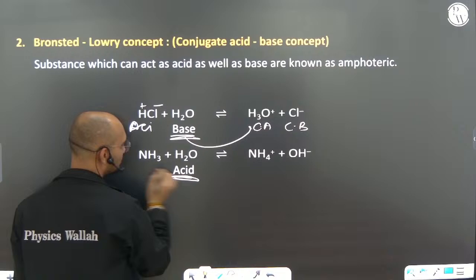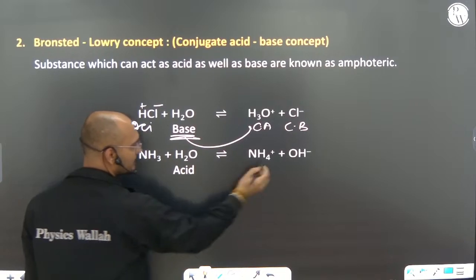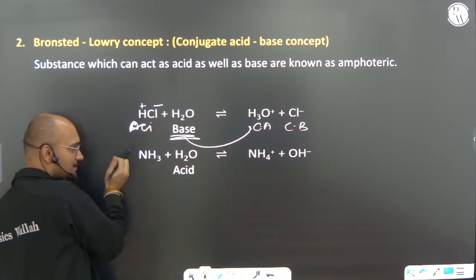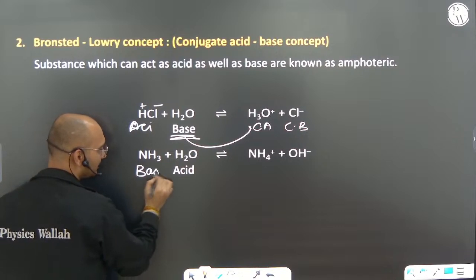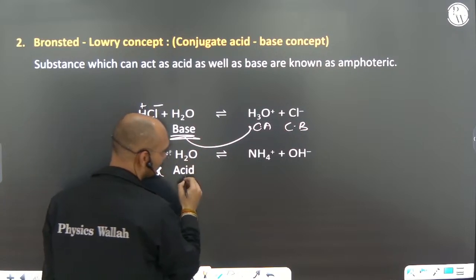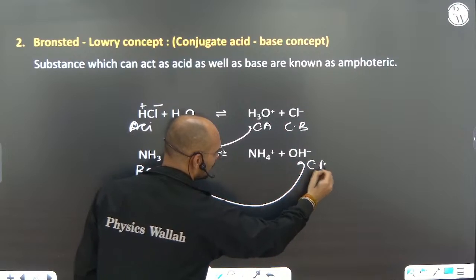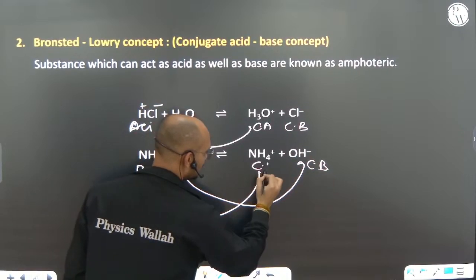Can you see H2O and ammonia? Here ammonia is converting to NH4 plus, so it is taking H ion. If something takes an H ion, it is a base. If something gives H ion, that is an acid. For this acid, there is a conjugate base, and for this base, there is a conjugate acid.